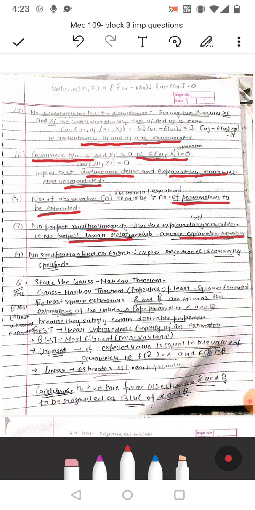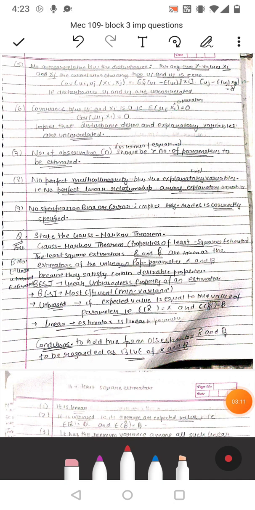9th is no specification bias or error, that implies that the regression model is correctly specified. So these are the 9 assumptions of classical linear regression model. Now we'll discuss: state the Gauss-Markov theorem. That is, Gauss-Markov theorem, properties of least square estimator.